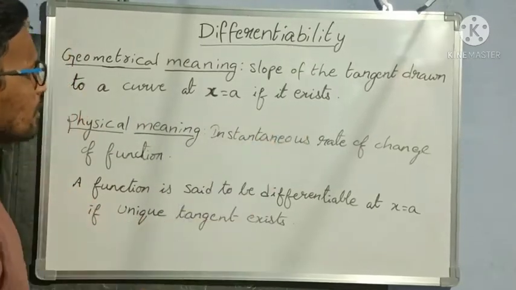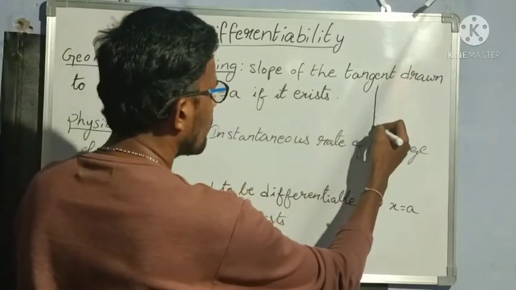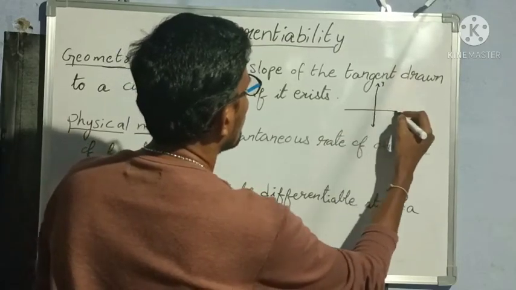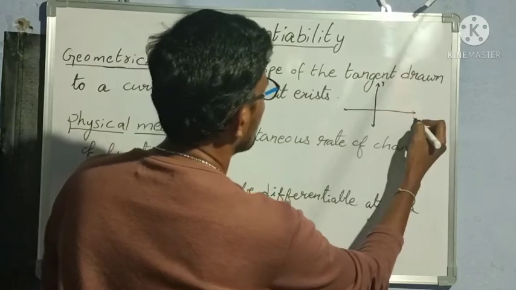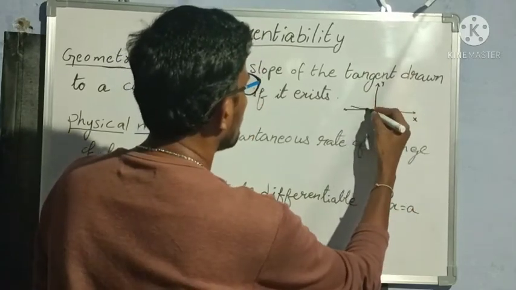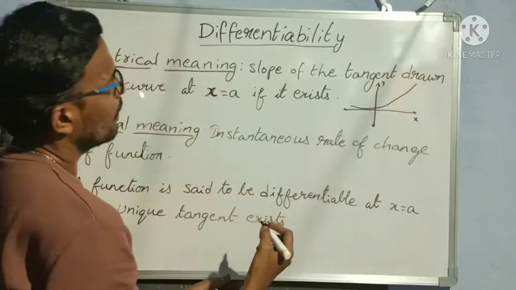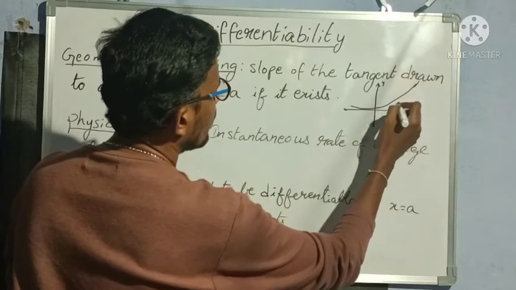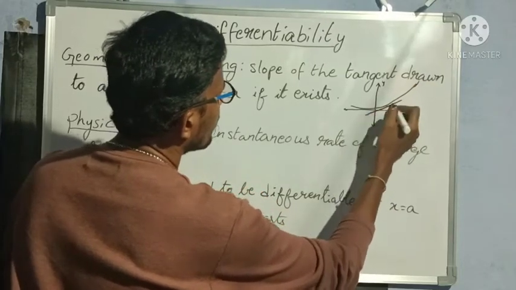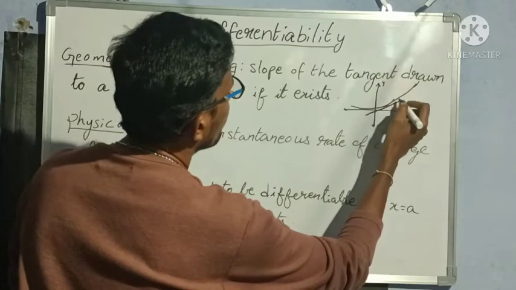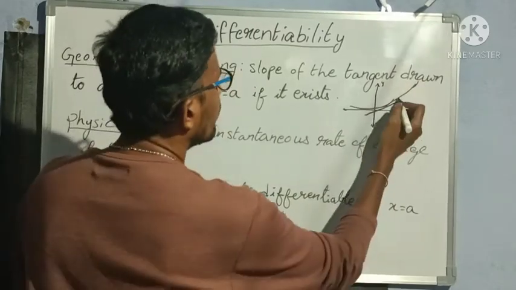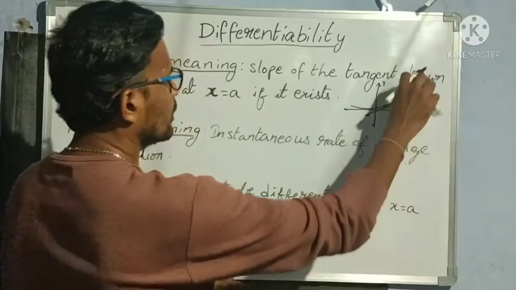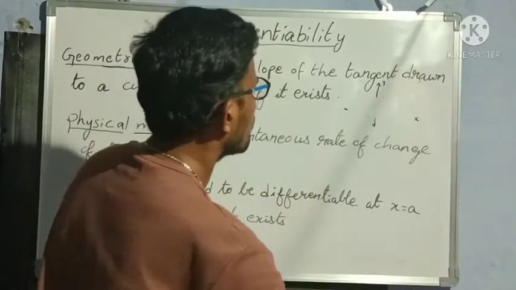It means that if I take a graph like this, this is the y-axis and this is the x-axis, and if I draw a curve from here like this, and take a tangent from any point, for suppose from this point, then the slope of this tangent is nothing but differentiation. Okay, so once again I will draw the diagram.